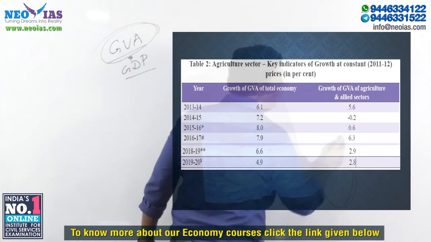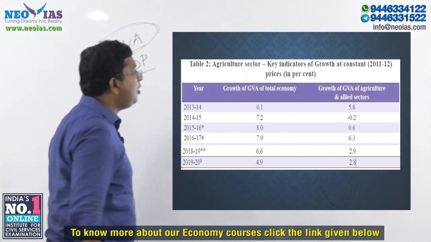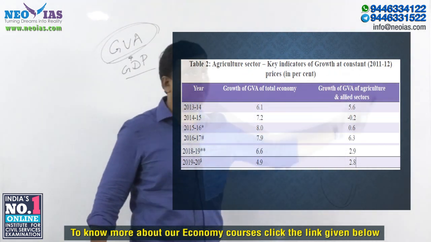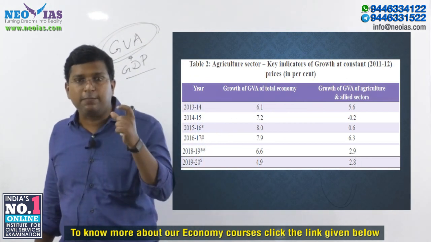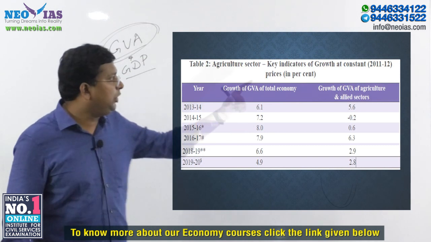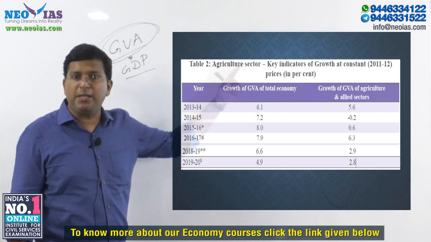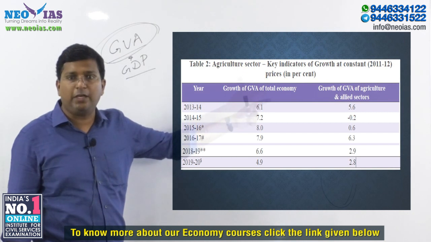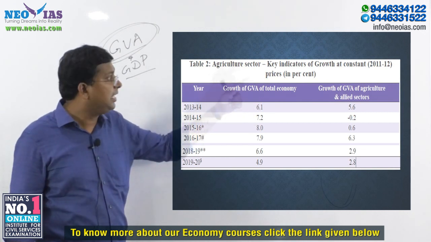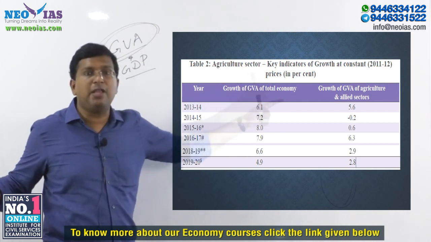When we say constant prices, it means the impact of inflation is taken into consideration. The base year changed with the national income and GDP revision in January 2015. Our current base year is 2011-12. So constant prices is very important.